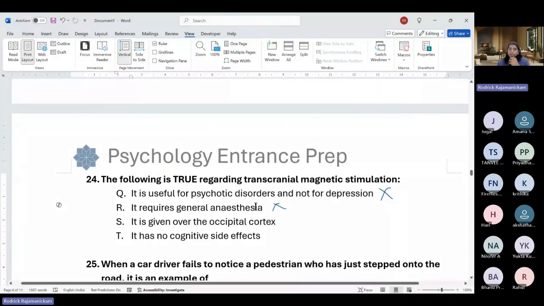So it is ECT and other things that require general anesthesia so that they do not feel it. Okay, so TMS is safe and can be administered when a person is wide awake. They can speak also during that time. It is given over the occipital cortex, not necessarily, it can be given anywhere. So it has very little side effect. It can make the person nauseous and things like that, but nausea is not a cognitive side effect. Whatever happens is less likely to affect a lot of cognitive impairments. If ECT is given, the person is likely to have memory impairments and things like that. So such impairments are not likely to happen in transcranial magnetic stimulation. So this would be the correct answer.